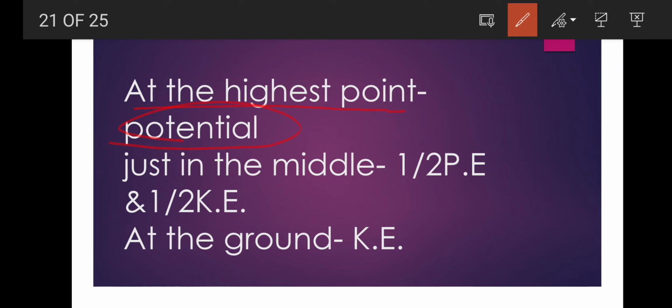Zero. Just in the middle, when we talk about the middle, then half of the potential energy is converted into kinetic energy, which means half potential energy is there and half kinetic energy is there. And at the ground the kinetic energy is what? Maximum. Clear? So at the ground the potential energy is 0.